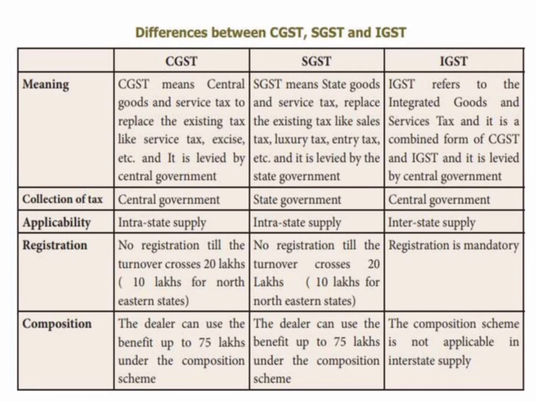Next, about the composition scheme. In CGST, the dealer can use the benefit up to 75 lakhs under the composition scheme. In SGST, the dealer can use the benefit up to 75 lakhs under the composition scheme. In IGST, the composition scheme is not applicable in inter-state supply. So these are the very important differences between CGST, SGST and IGST.